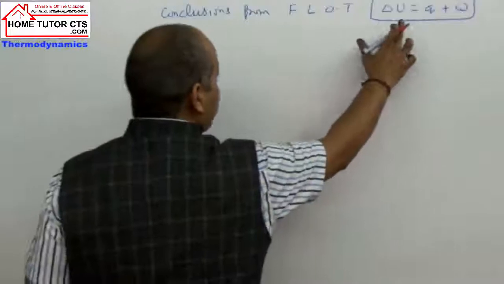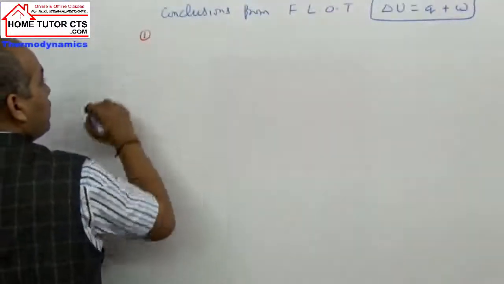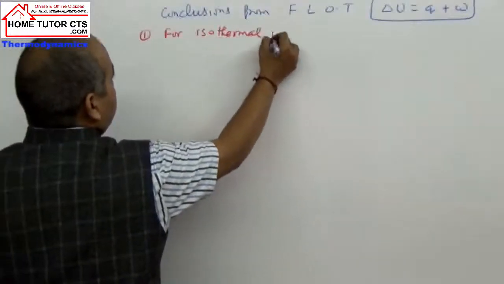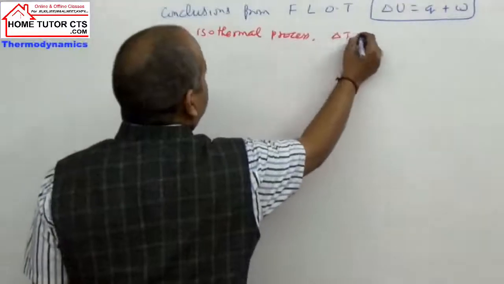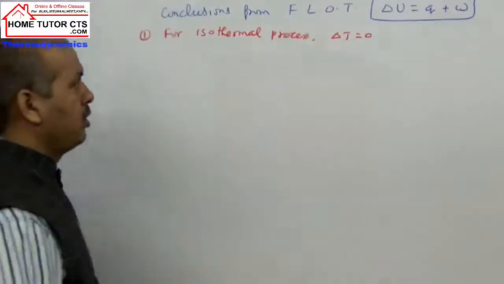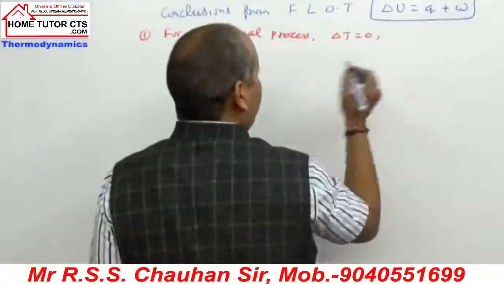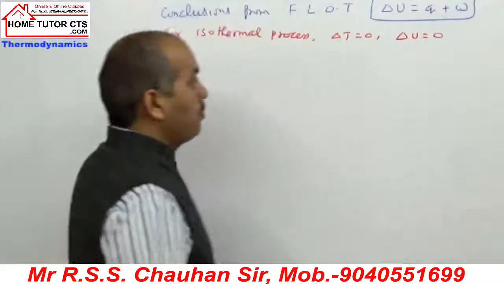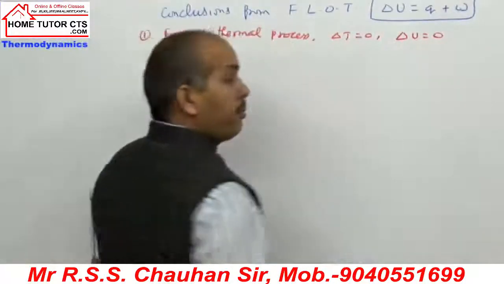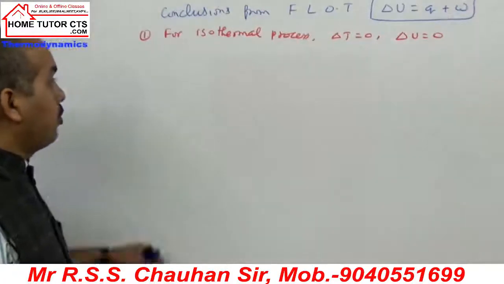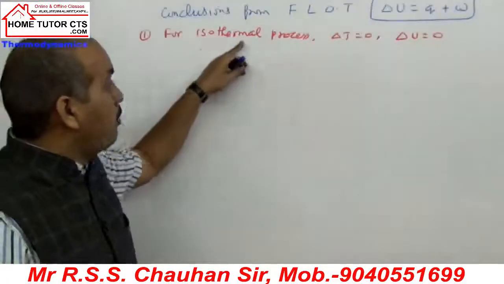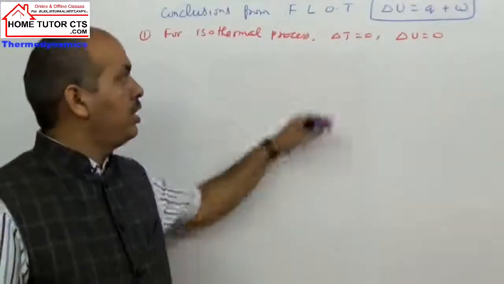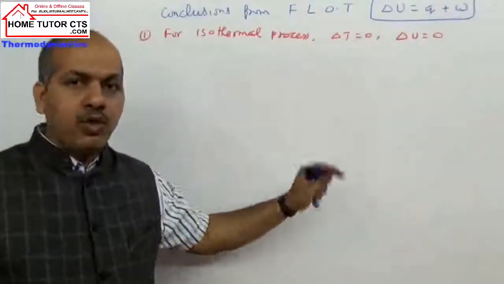So from this expression we can take some conclusions. क्या क्या आएगा इसमें? पहला पॉइंट लिखेंगे इसमें कि let us take first for isothermal process. इसमें क्या होता है? Delta T will be 0. When delta T is 0, we know that U is a function of temperature. So delta U will also become 0. For an isothermal process, temperature remains constant in the entire process, so delta T will be 0 and delta U will also be 0.